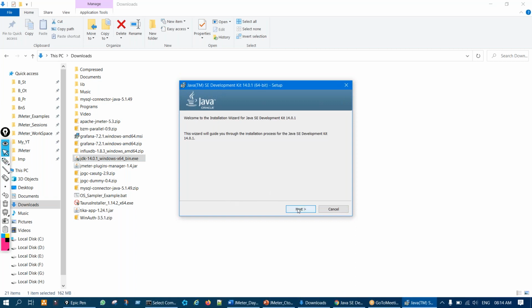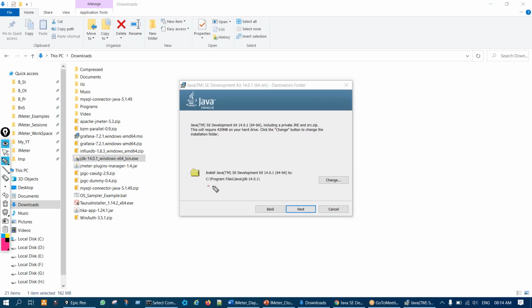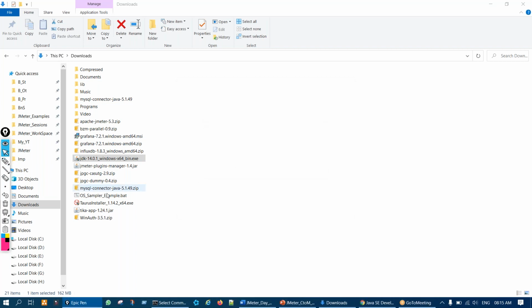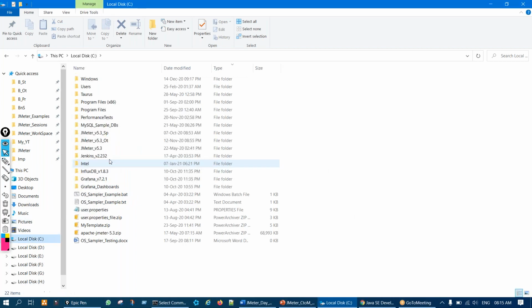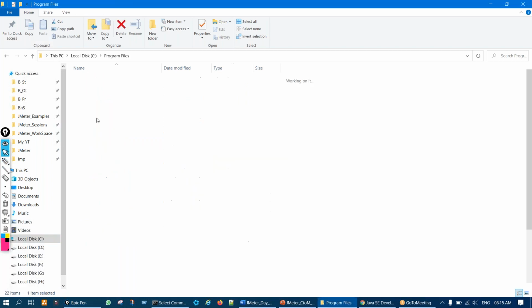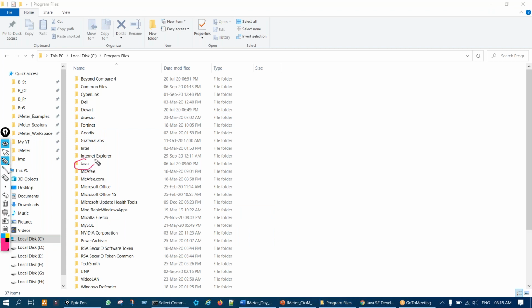You can see C program files Java, so it's installing there. We can go back just to verify. After installation is complete, go to C, in program files or program files x86, but generally in program files only, and you'll find one folder created called Java.